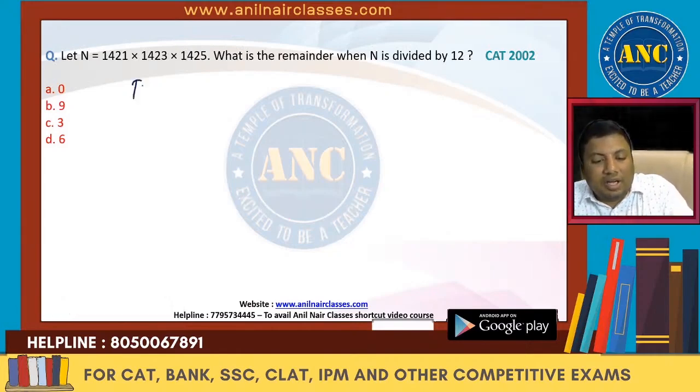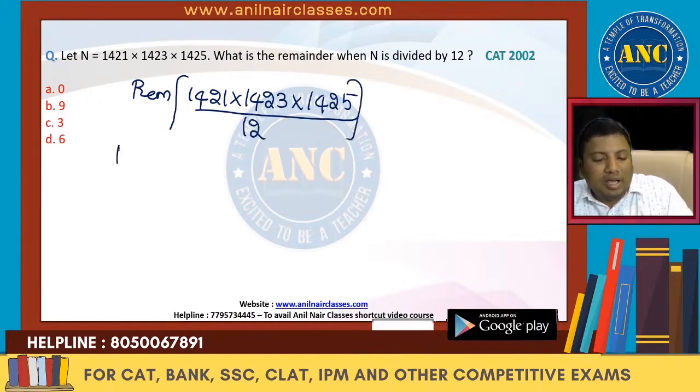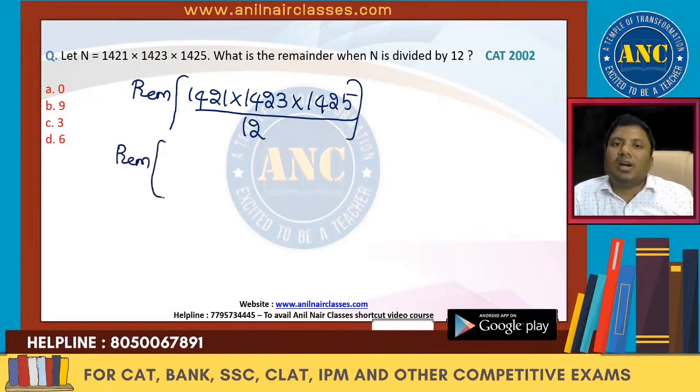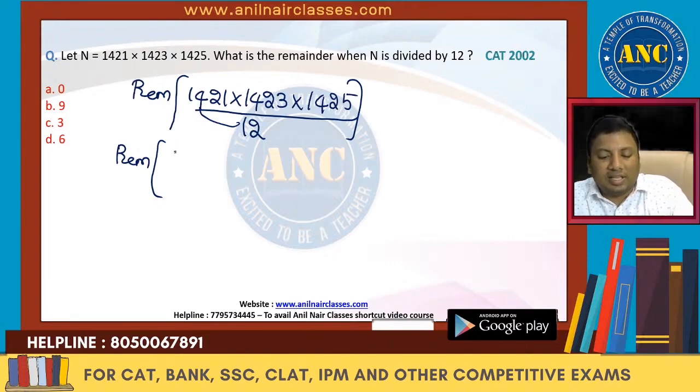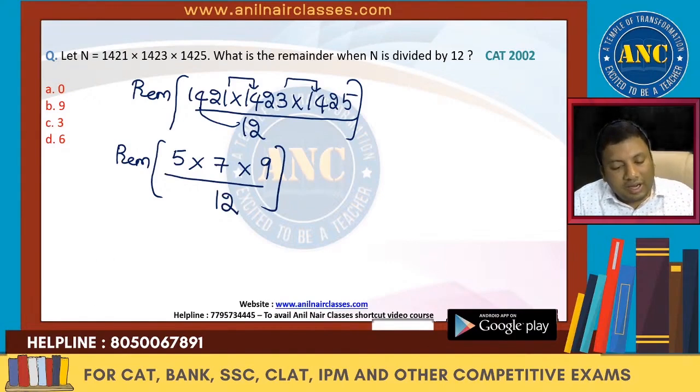Again, it is a CAT question. Reminder: when 1421 times 1423 times 1425 is divided by 12, the answer is nothing but first divide 1421 by 12, then 1423 by 12, then 1425 by 12. 12 ones are 12, remainder 2. 12 ones are 12, 101. 12 eights are 96, remainder 5. Then 5, 7, 9: 5 times 7 times 9 divided by 12.